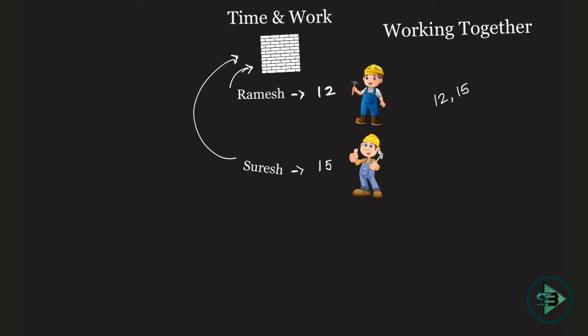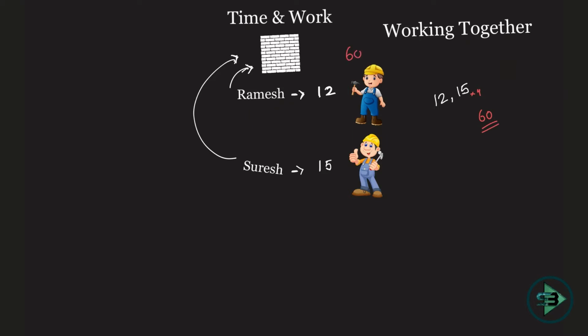Start from the largest number, take the multiples of this. 15 ones are 15, not a multiple of 12. 15 twos are 30, not a multiple of 12. 15 threes are 45, not a multiple of 12. 15 fours are 60, which is also a multiple of 12. So LCM is 60, right? 60 here. Okay, which means what?